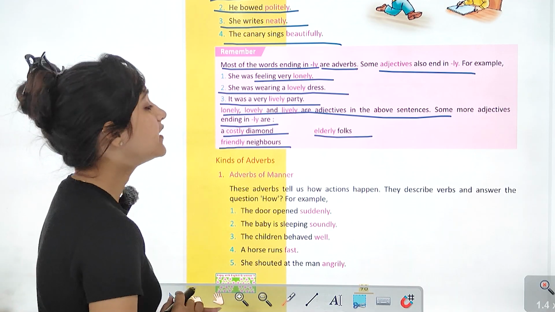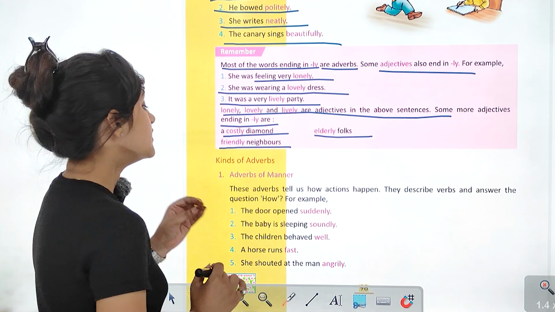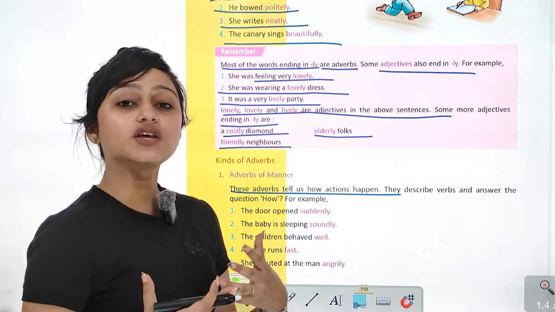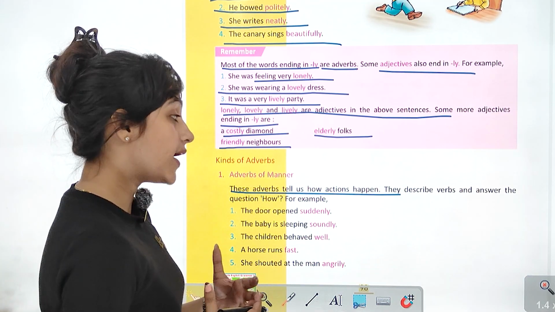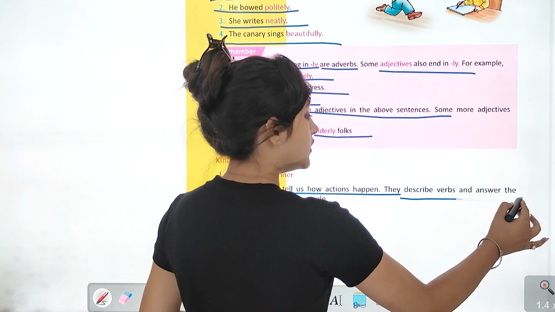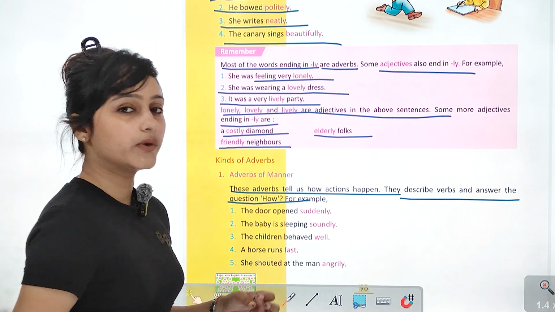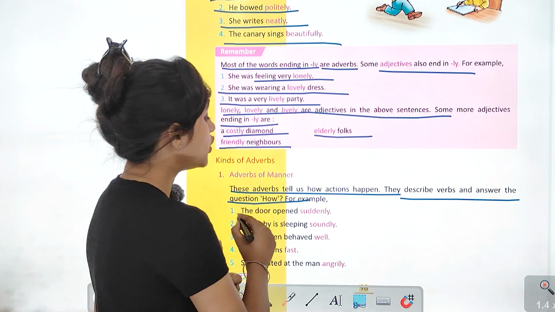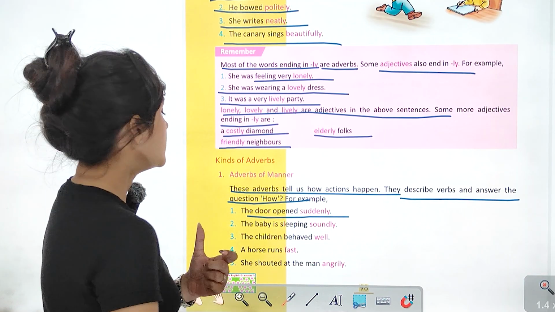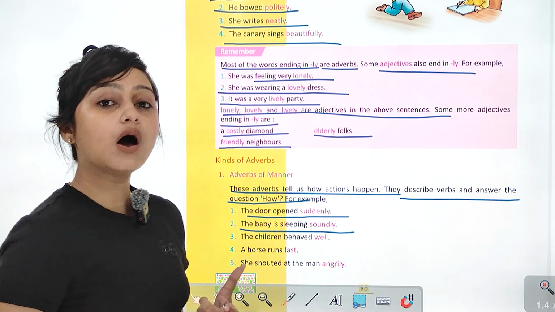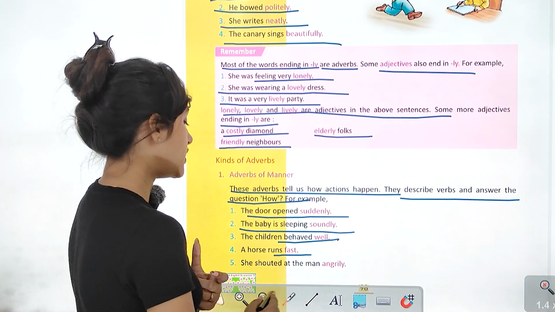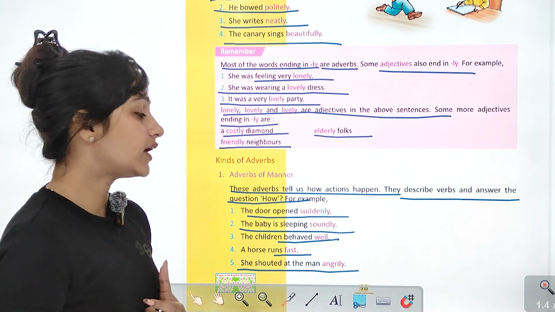Here is first, adverbs of manner. These adverbs tell us how action happens. ये हमें बताते हैं कि कैसे action हुआ है, किस तरीके से हुआ, मैनर बताते हैं ना. They describe verbs and answer the question how. ये describe करते हैं verbs को, answer करते हैं question how को. For example, the door opened suddenly. The baby is sleeping soundly. The children behaved well. A horse ran fast. She shouted at the man.